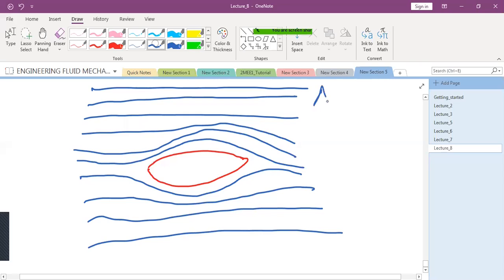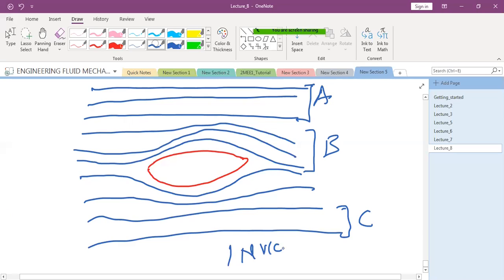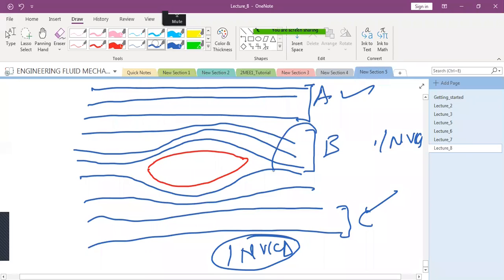So I mark this region as A, this region as B, this region as C. So what do you think? In which region can you treat the flow as inviscid? Which region can be called inviscid? A and C can be called inviscid. B cannot be called an inviscid region.